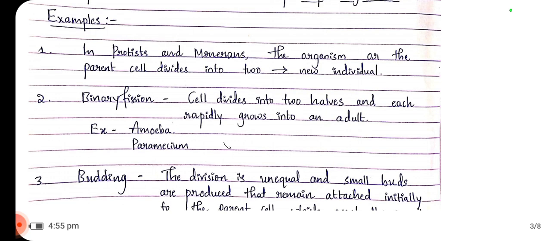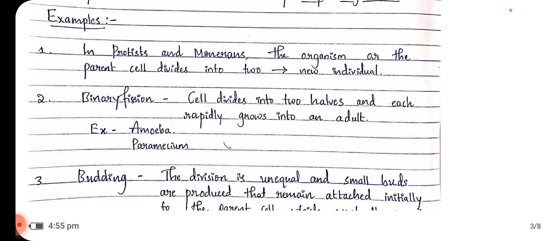In protists and monerans, the organism or the parent cell divides into two, which gives rise to a new individual. A complete cell divides into two cells, and those two cells will grow into a new organism, which is called asexual reproduction. Cell division itself is an asexual reproduction process.